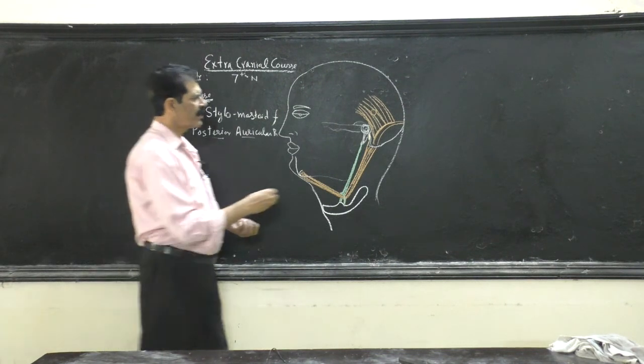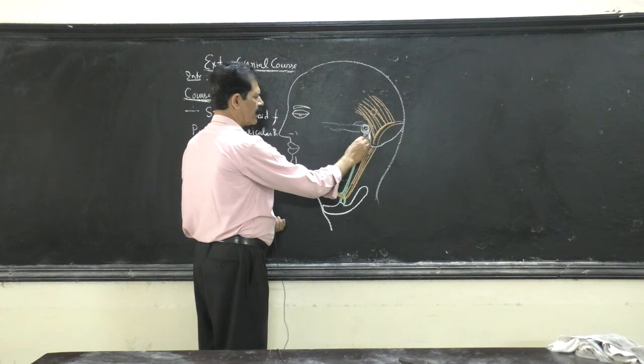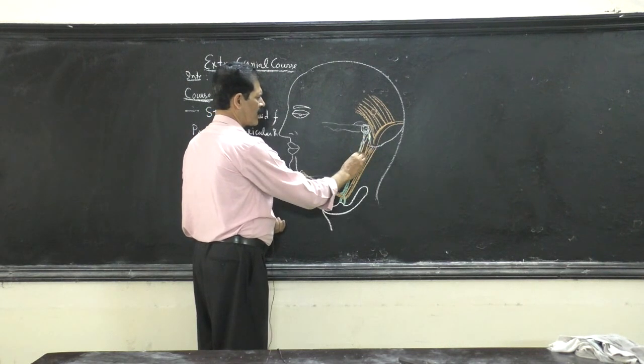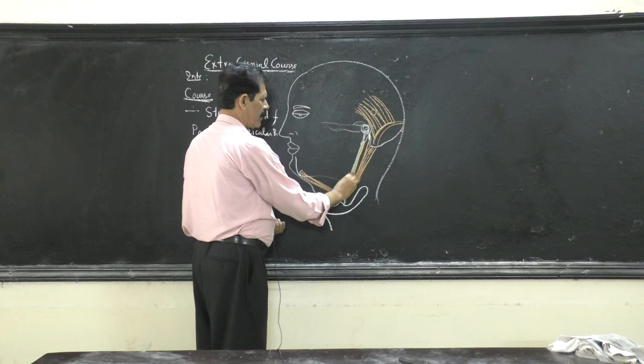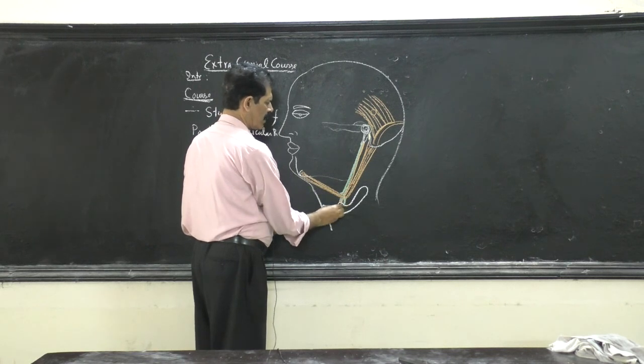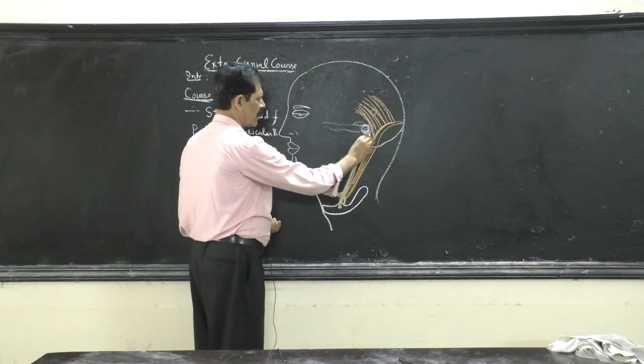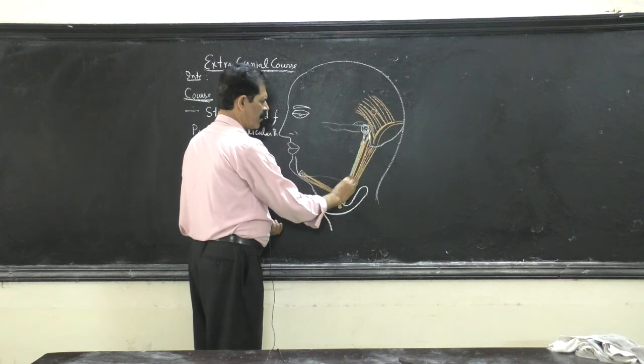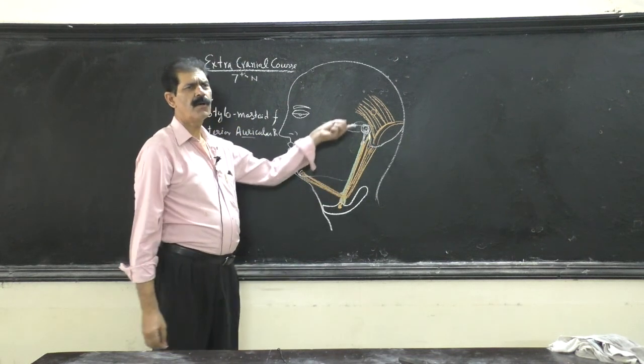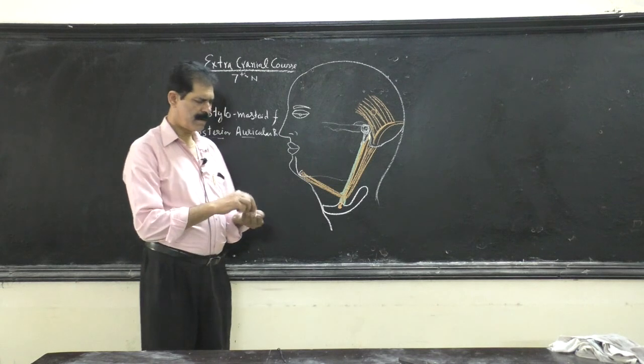And the third muscle is waiting, which is taking origin from the styloid process, running parallel with the ligament inserted on the lesser cornu. Same name of the muscle, same name of ligament. Stylohyoid.